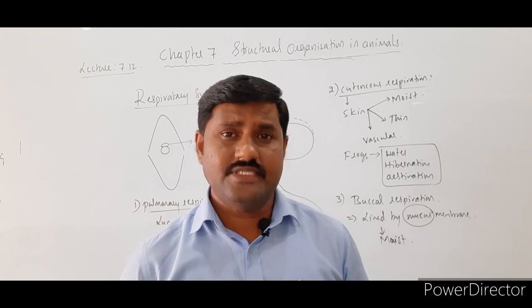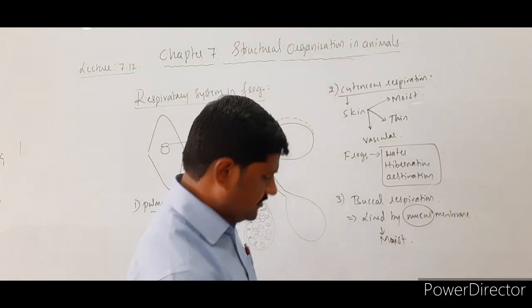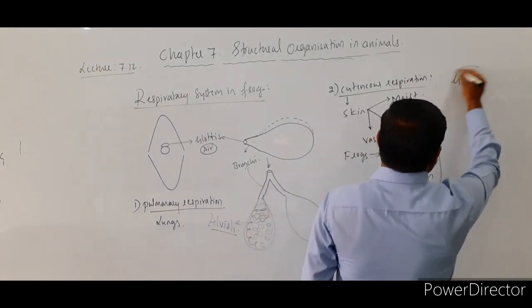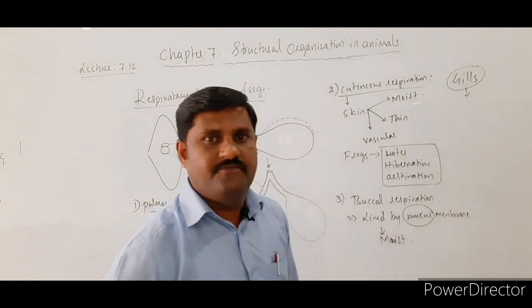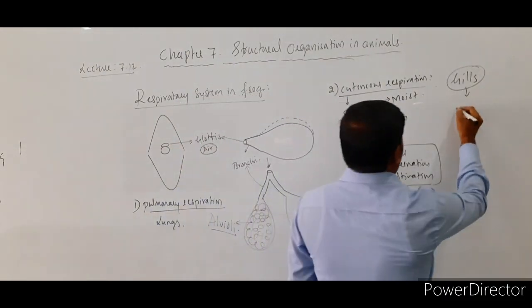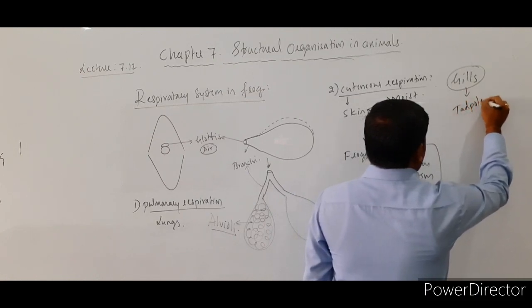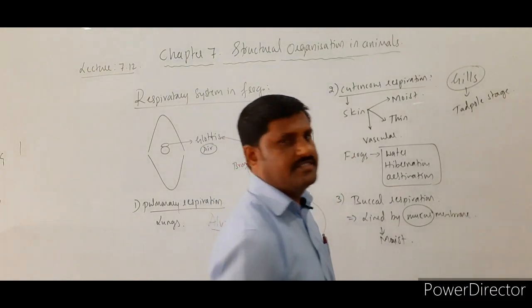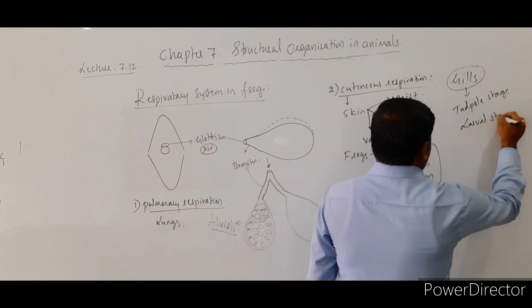Okay, and one more thing is there. Sometimes frogs respire with the help of gills. Gills are the respiratory organs in frogs when they are in the tadpole stage or larval stage.